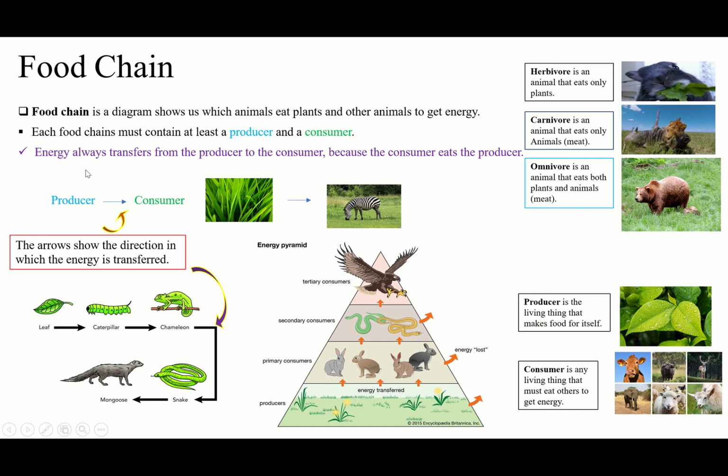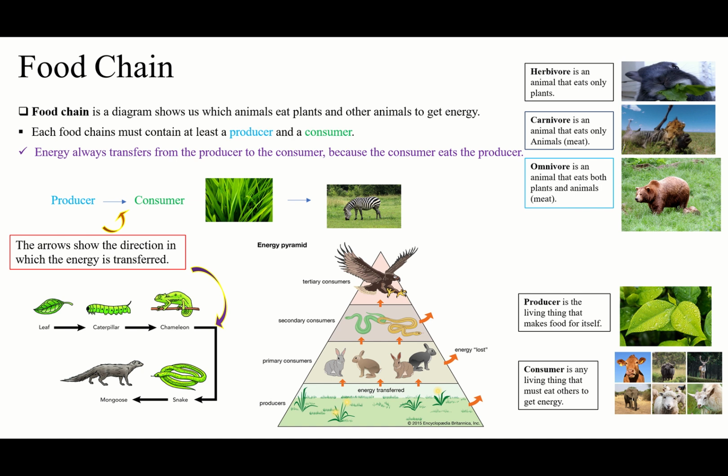And each food chain must contain at least a producer and a consumer. Without a producer and a consumer, we will not have any food chain. We must have these two. I told you in the previous slide, I said these two are the main things for the food chain. We must have them. Without these two, we don't have a food chain. And by the way, the first one is always the producer, guys. The first one must be a producer. If we take any food chain, the first one is the producer.